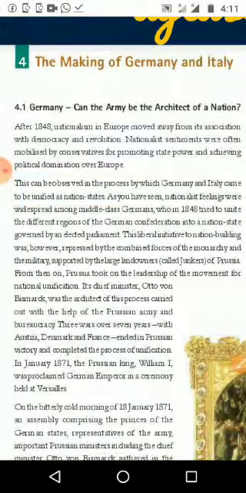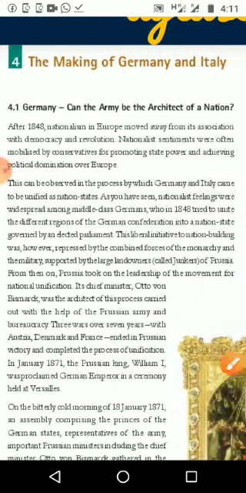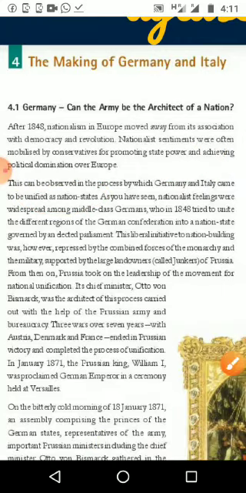The next one, this can be observed in the process by which Germany and Italy became unified. Not only Germany, even in Italy, that is why they were coming together. They were thinking that they could become dominant in the European continent if they came together.